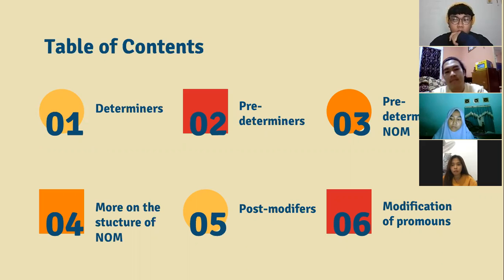Okay, everyone. My name is Putri Andhini. My NPM is A1B020078. I want to explain about determiners. Next slide, please.